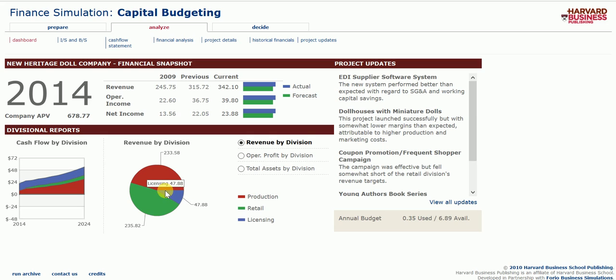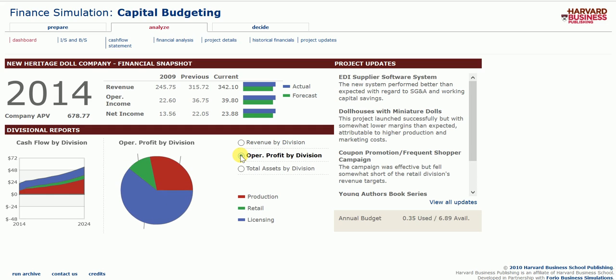Licensing isn't very big in this circumstance, but where we do see it actually increase is when we go to operating profit by division. Here we see licensing taking over almost the entire pie chart.